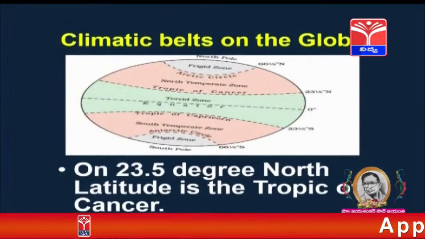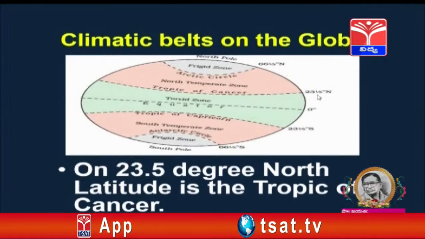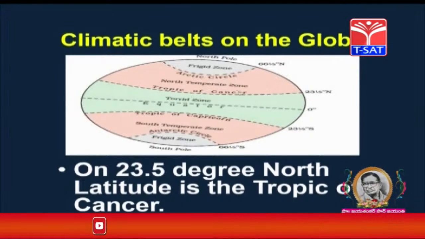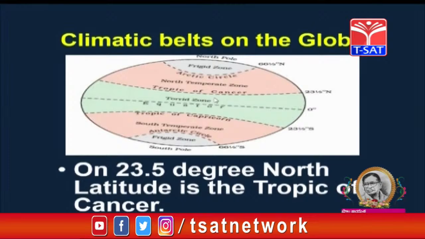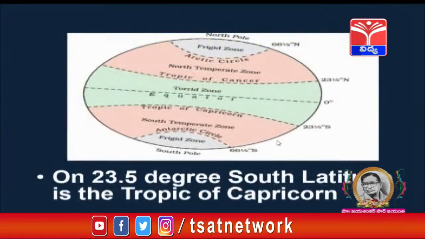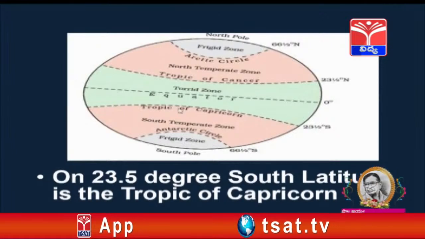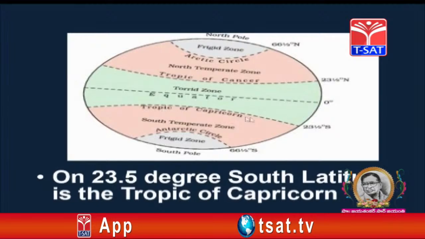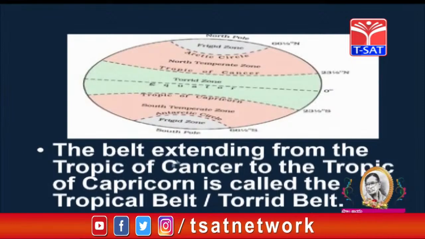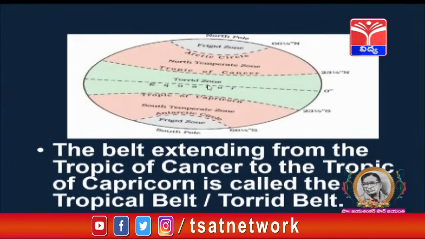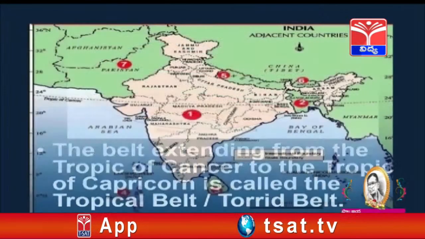Climatic belts on the globe. On 23.5 north latitude, here is the Tropic of Cancer. Children, observe the cursor. On 23.5 degree south latitude is the Tropic of Capricorn. Here is the Tropic of Capricorn. The belt extending from the Tropic of Cancer to the Tropic of Capricorn is called the tropical belt or torrid belt.